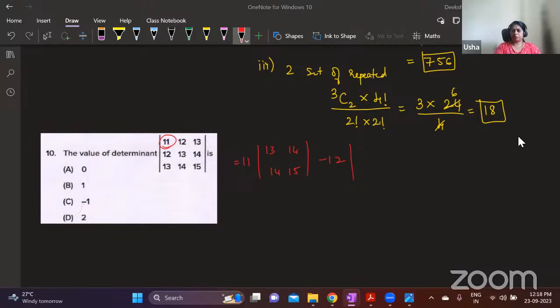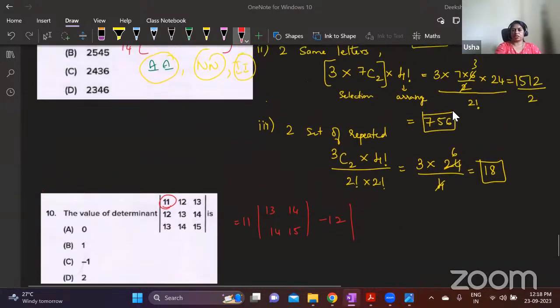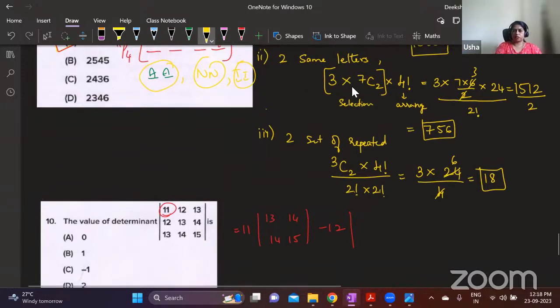Sharath, in step 2, 3C1 is 3. That's why I have directly taken it. I did not observe your message. 3C1 is same as 3. That's why I directly took it as 3. 3C1 only. Okay.